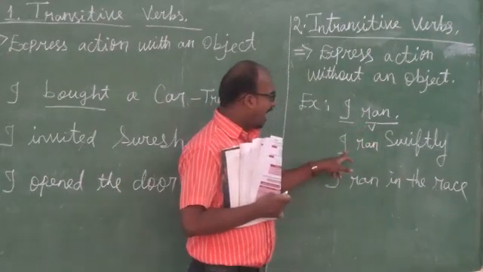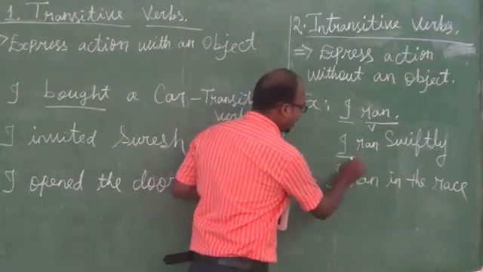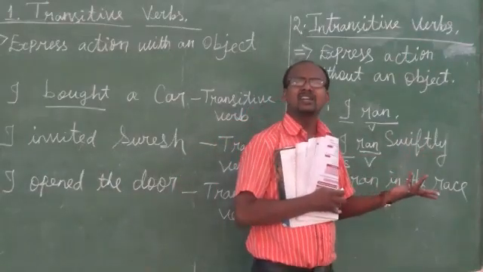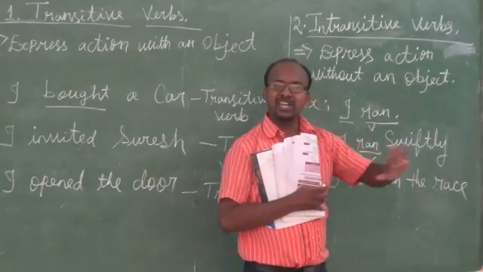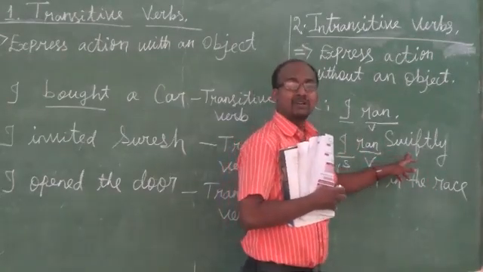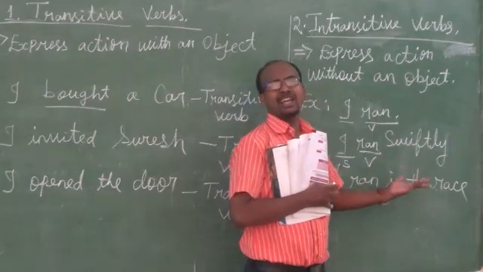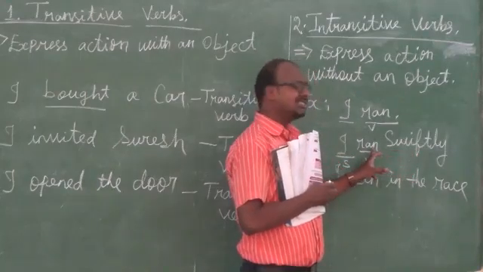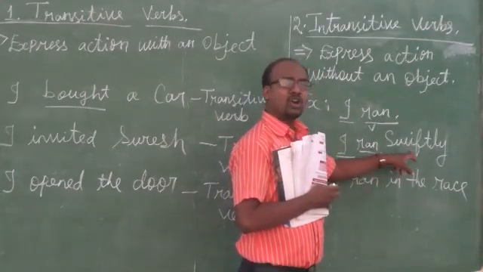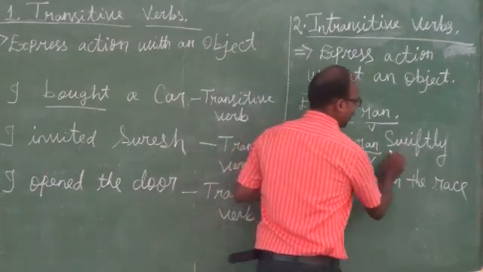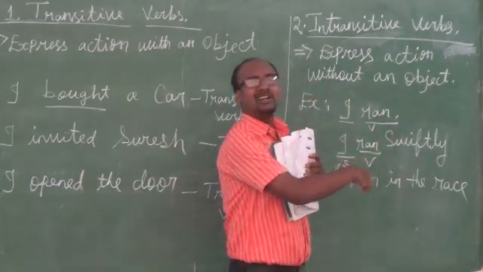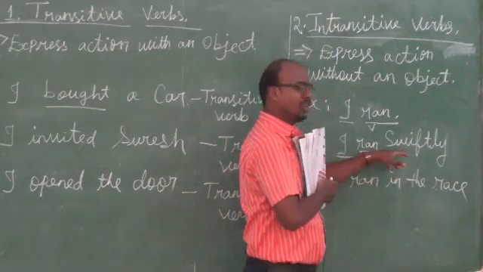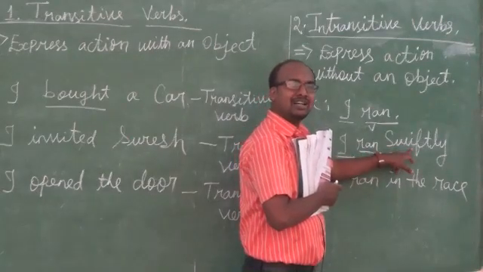Next one. I is the subject, ran is the verb, swiftly. You may ask, sir, is swiftly the object? No. Swiftly is not an object. It is an adverb. I ran swiftly. How did I run? Swiftly. So swiftly is not an object. It modifies the verb ran. So this is also intransitive, because swiftly is an adverb.